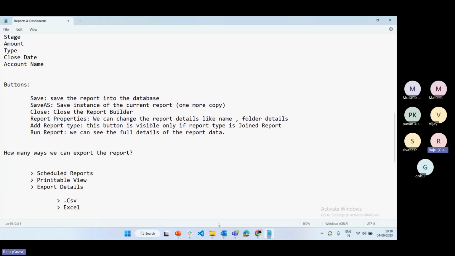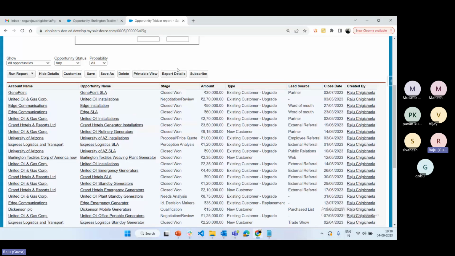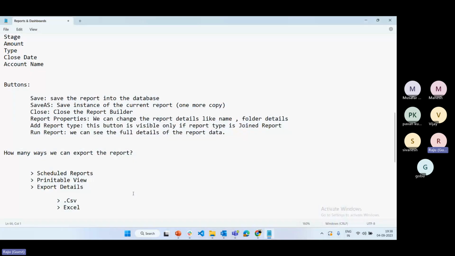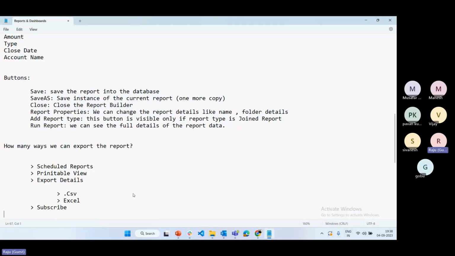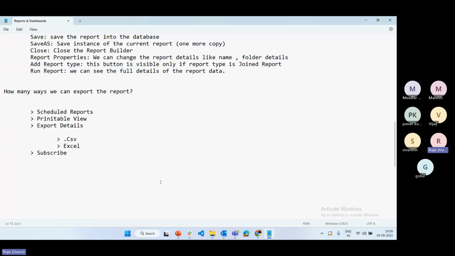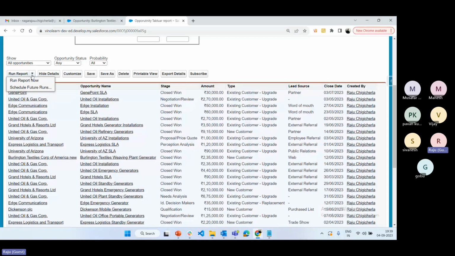Okay. So if you click on export details, we can export. And also we have one more button called subscribe. Already you know what subscribe is, I think no need to explain. Schedule report: if you want to schedule the report, click on schedule future run. Sometimes users do not have this option. How to enable this option for the user?